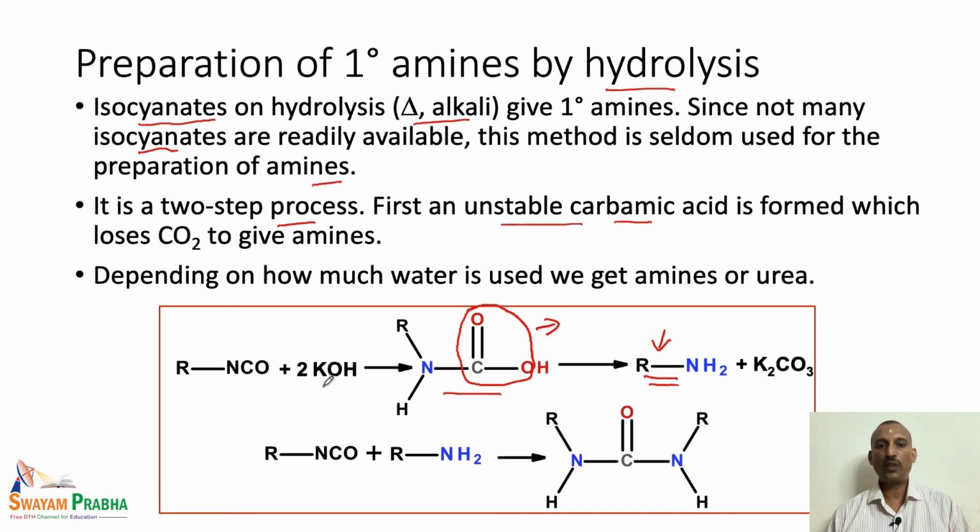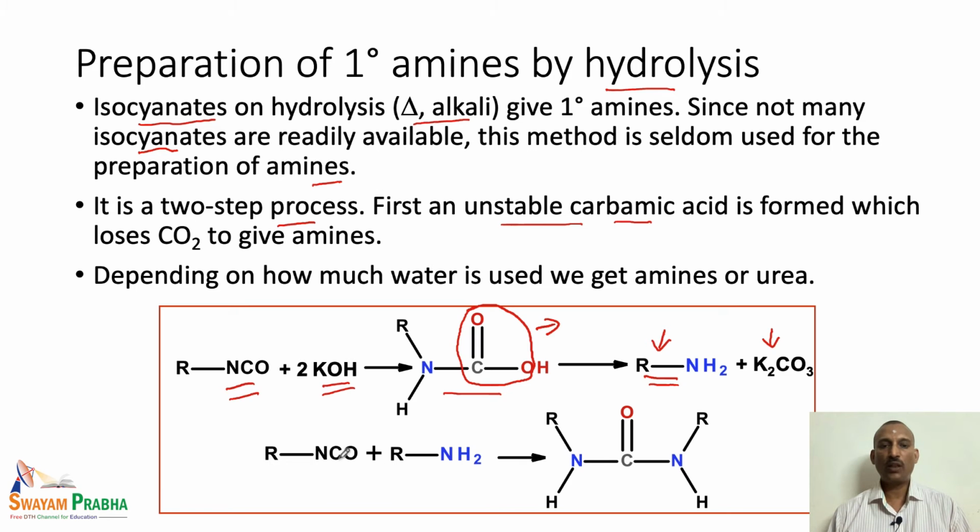And if we are using a basic condition, that means KOH is used, this KOH can trap the CO2 molecule to form potassium carbonate. That is how the reaction actually proceeds to give the primary amines. So, isocyanates on hydrolysis give an unstable carbamic acid which loses a carbon dioxide molecule to give the primary amine.